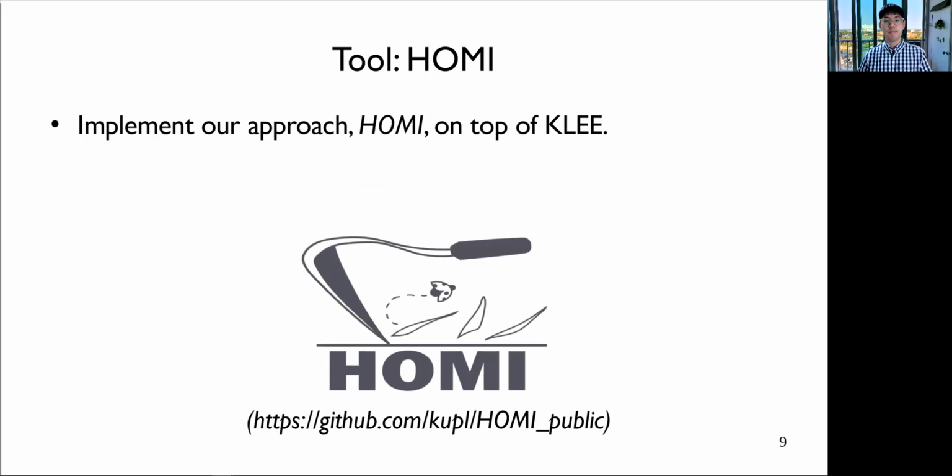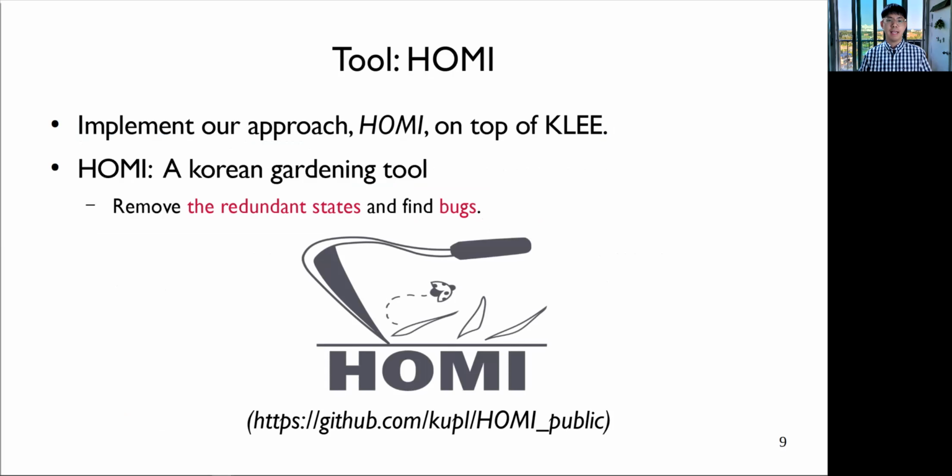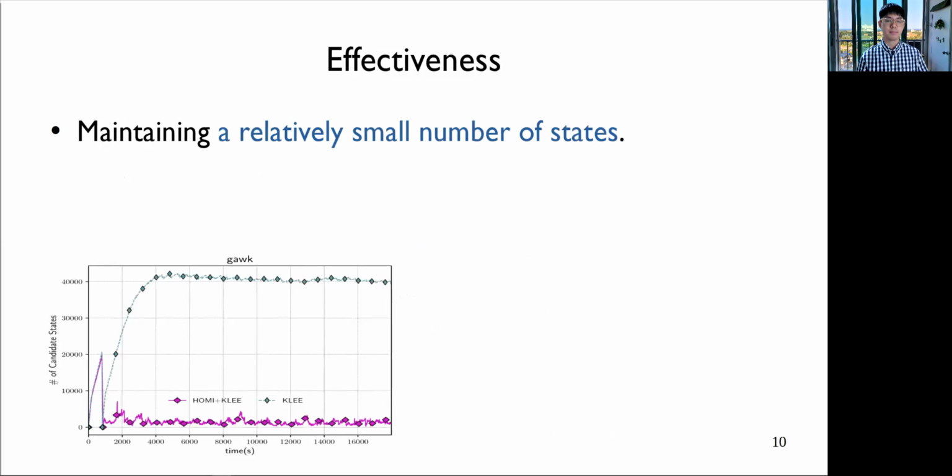In this work, we implemented our tool HOMI on top of KLEE, which is a very popular symbolic execution tool. By the way, have you ever heard the word HOMI? HOMI is a famous gardening tool in South Korea. In our context, HOMI aims to cut the redundant states and find many software bugs in a limited time budget. And HOMI is an open source tool, and this is the GitHub URL.